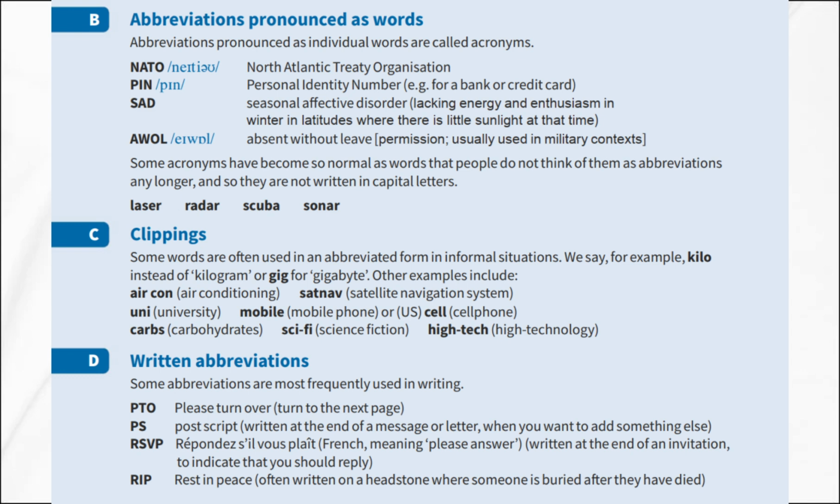Abbreviations pronounced as words. Abbreviations pronounced as individual words are called acronyms. NATO, pronounced NATO, stands for North Atlantic Treaty Organization. PIN, pronounced PIN, is your personal identity number, such as for a bank or credit card. SAD stands for Seasonal Affective Disorder, a condition where people lack energy and enthusiasm in winter in latitudes where there is little sunlight. AWOL, pronounced AWOL, means absent without leave and is usually used in military contexts.